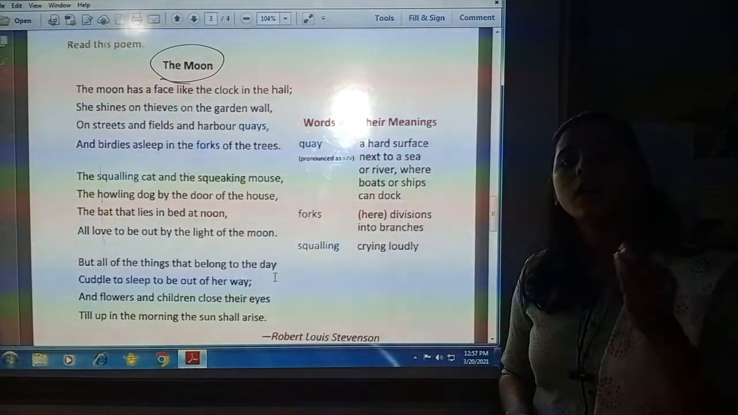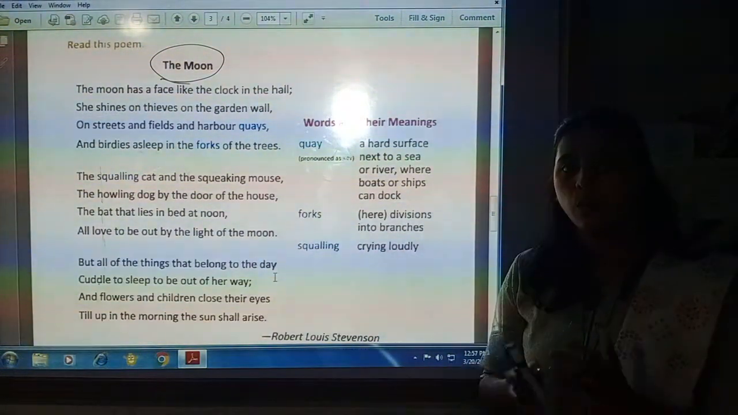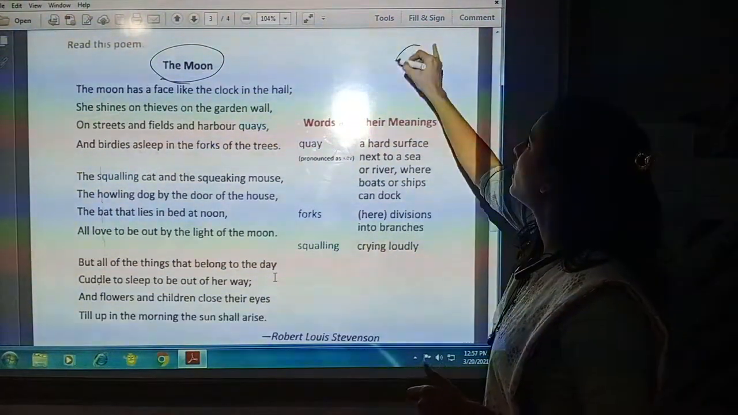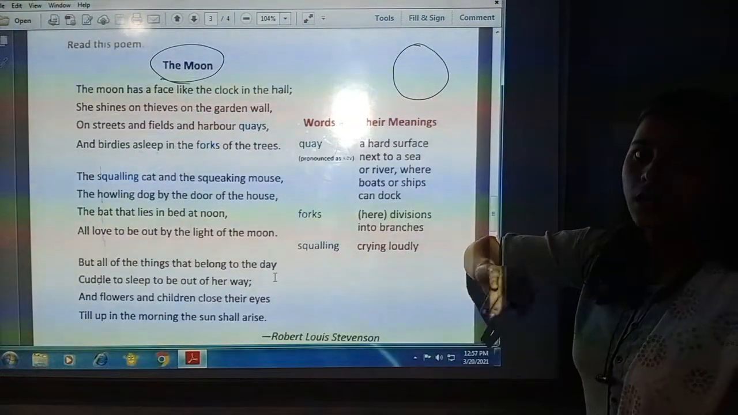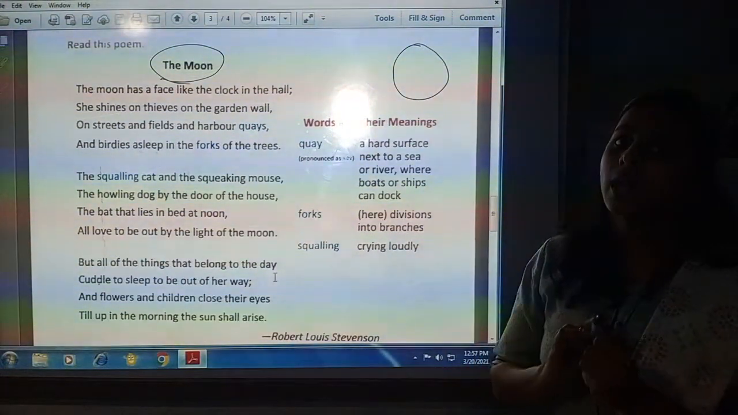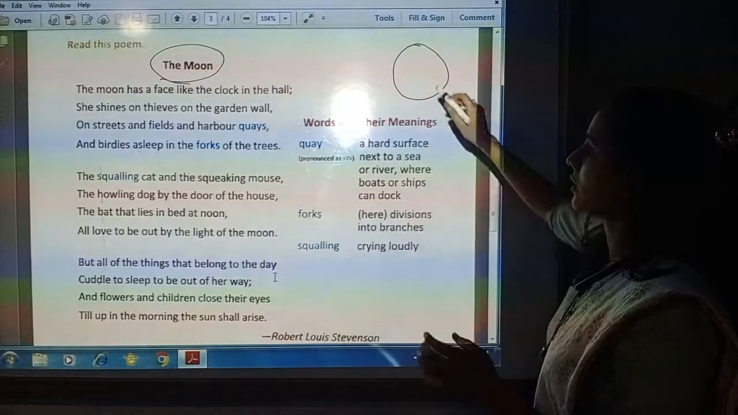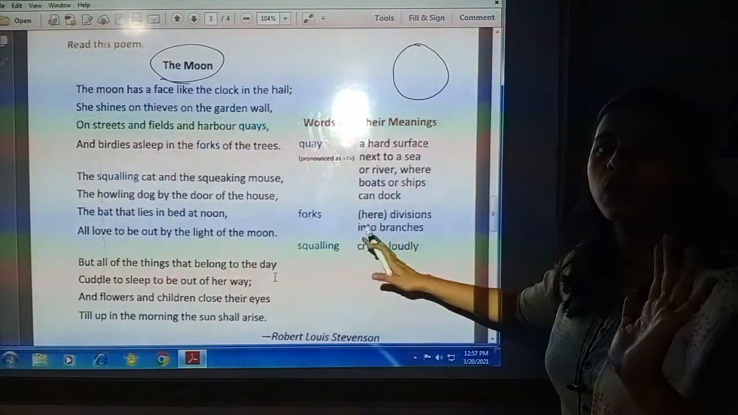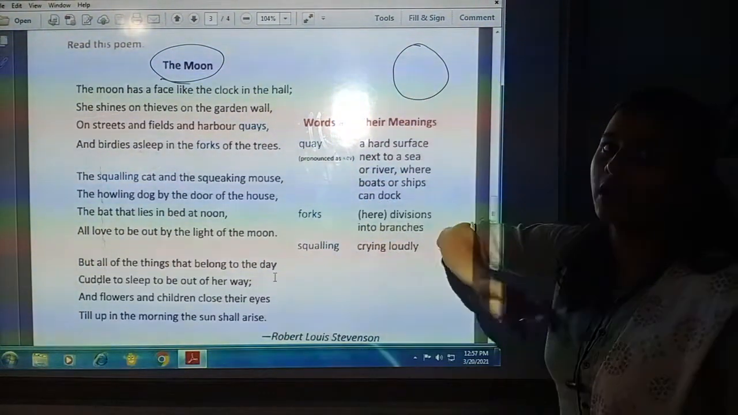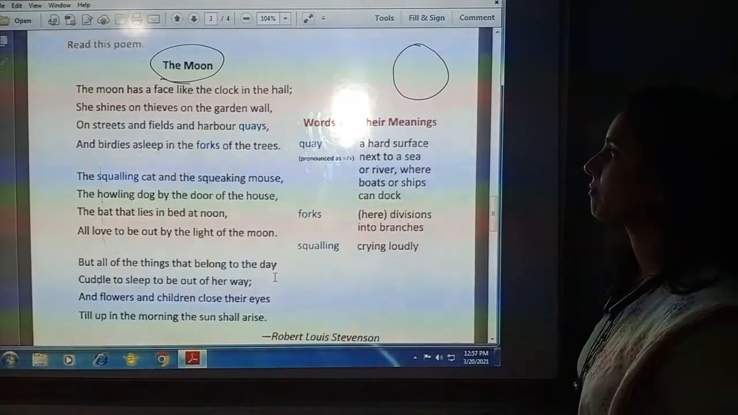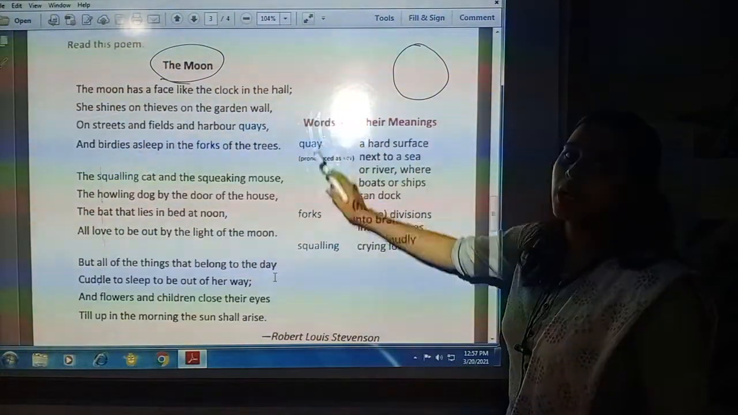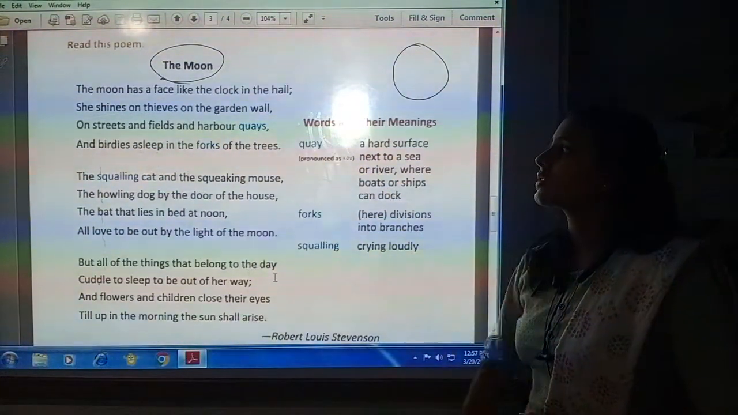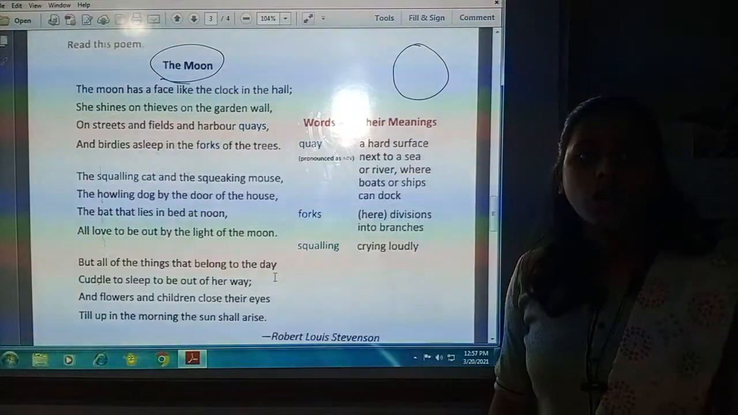That means hall is one room in our house. So in my hall I have a clock, and the moon looks just like my clock. The clock is round in shape and moon is also round. The face of moon looks like the clock which I have in my hall, in my house. She shines on this, on the garden wall. Who is she here?